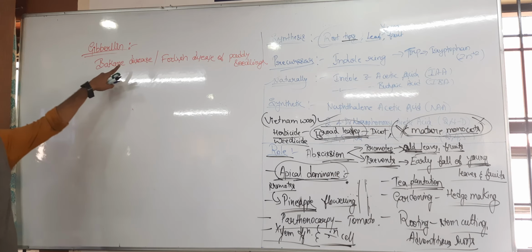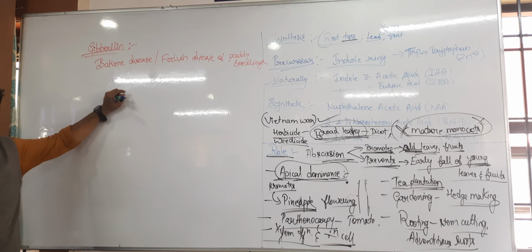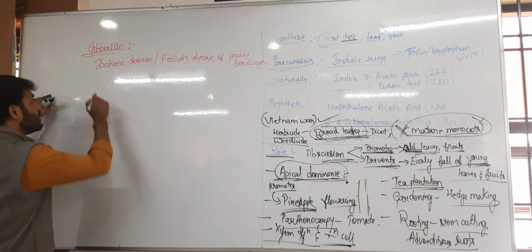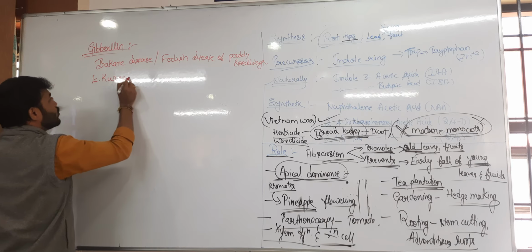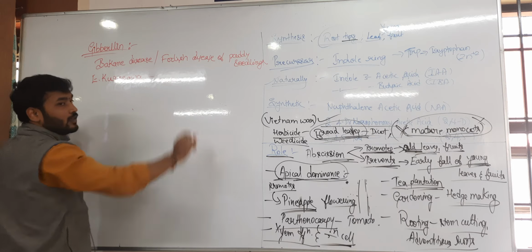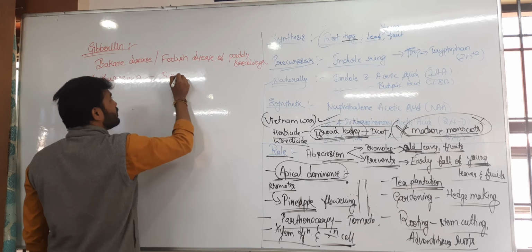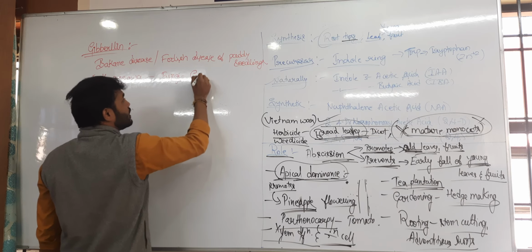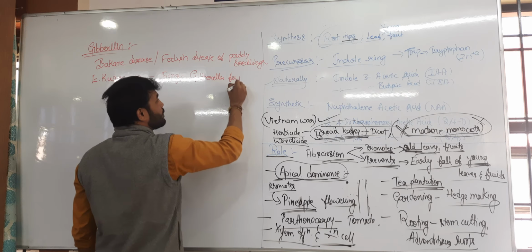Then this disease was identified as fungal infection by a Japanese scientist called E. Kurosawa. So he identified the fungus, that is Gibberella fujikuroi.